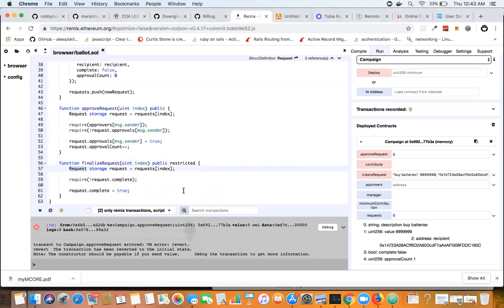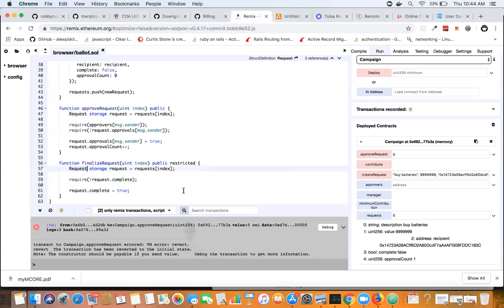Now I have to figure out whether a request has gotten enough approvals, and that's something that I didn't talk about much at all. Every request object has an approval count value, but I haven't specified how many approvals they need before it's finalized. So I think a reasonable approach is that over 50% have to vote yes before it's finalized.